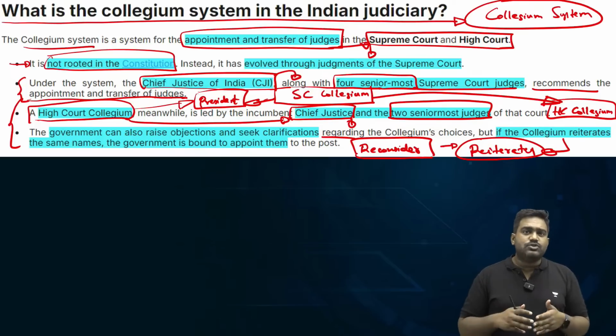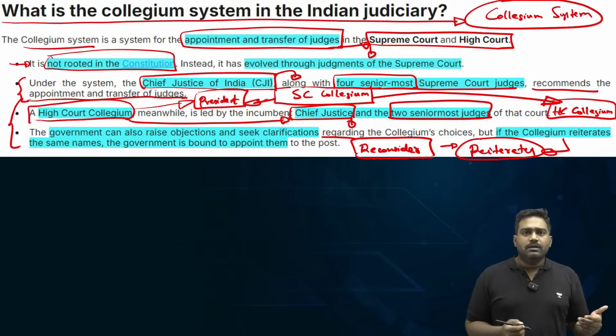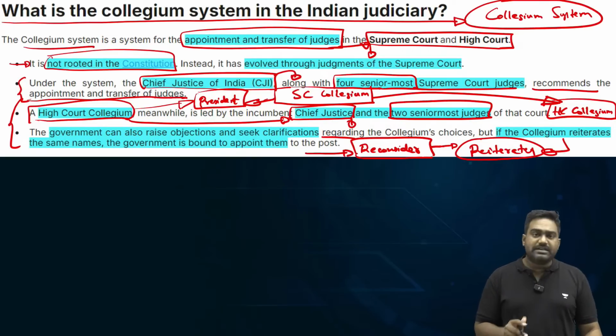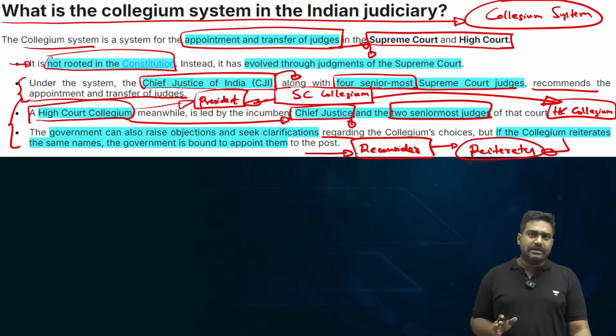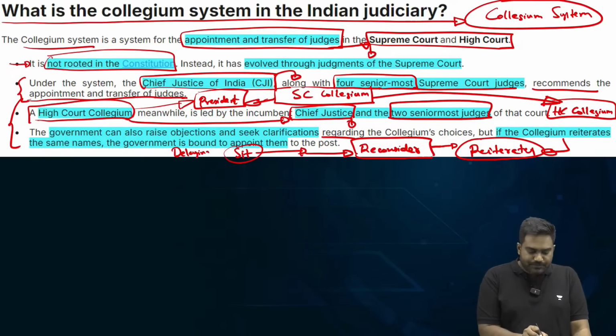The thing is, there is no deadline. In the second judges case, the Supreme Court said it is binding. If the collegium reiterates the same names, the President is bound to appoint them. But there is no deadline, no time period given. Basically, the government can sit on the decision, thus delaying appointments. So this has become a tactic.